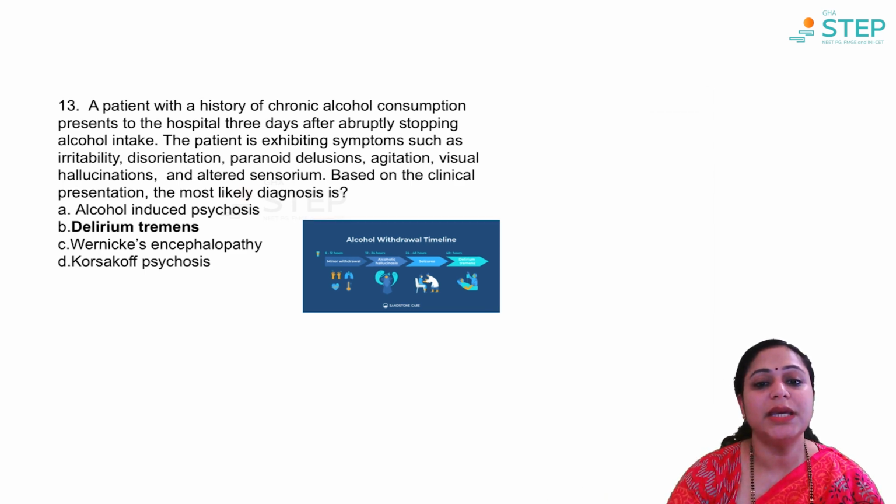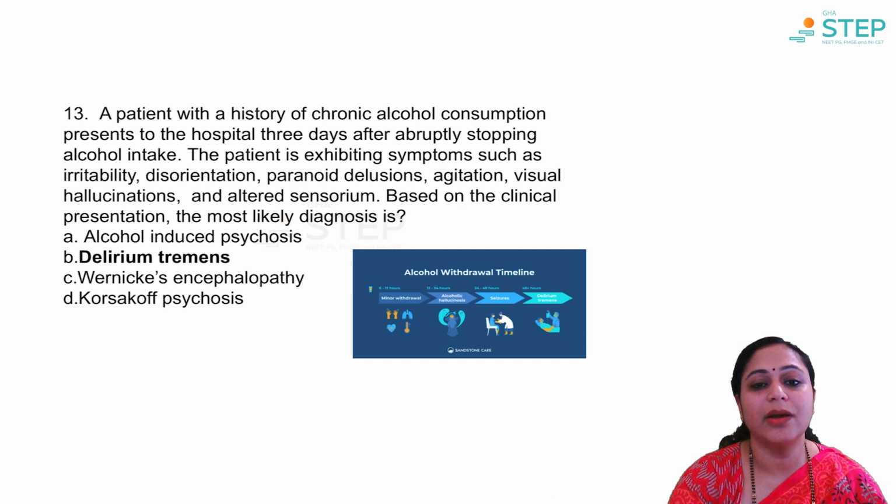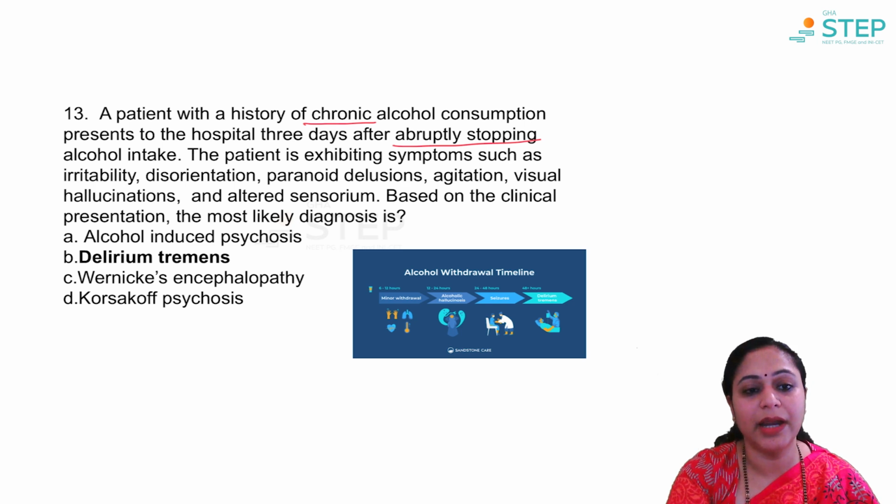Here you can see important terms like chronic alcohol consumption, abruptly stopped alcohol intake, and he has presented 3 days after stopping alcohol intake. Now he has irritability, which may be a part of withdrawal, not necessarily withdrawal. Disorientation, again seen in withdrawal.